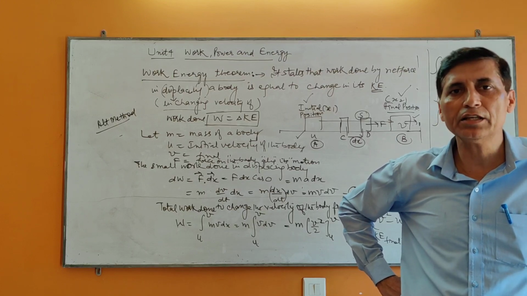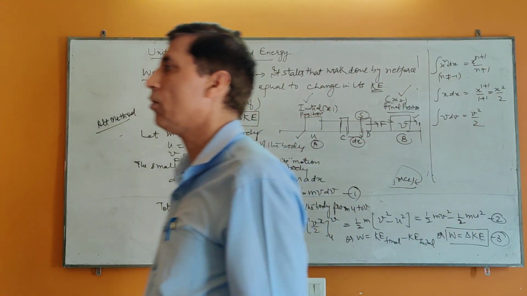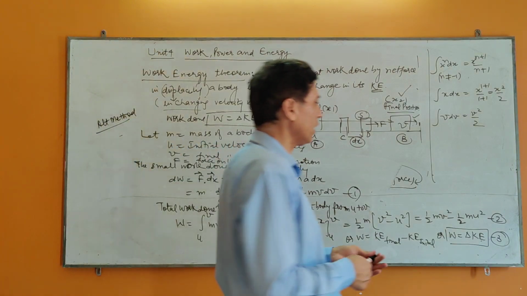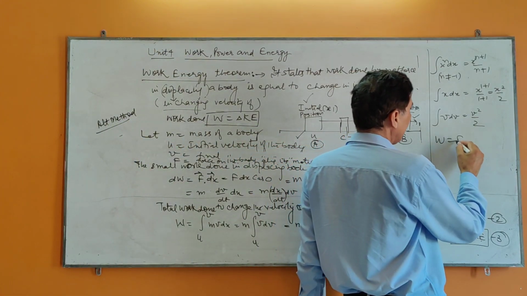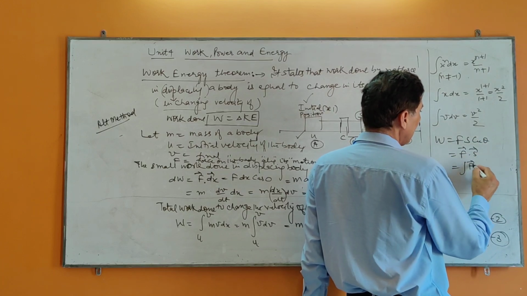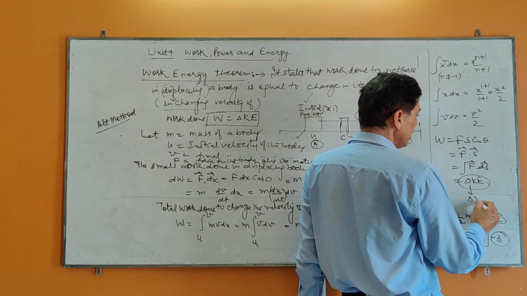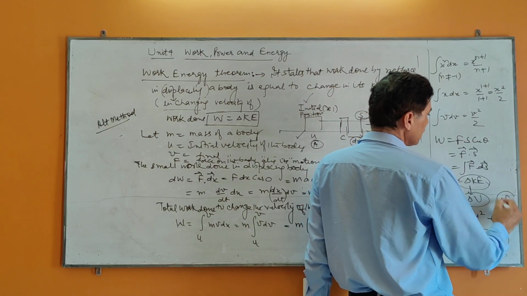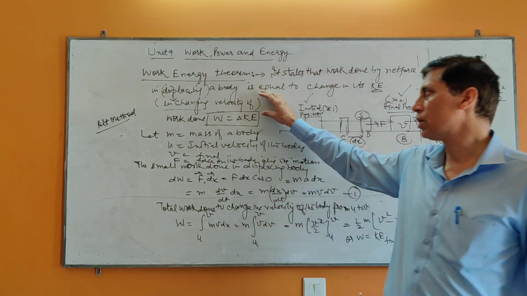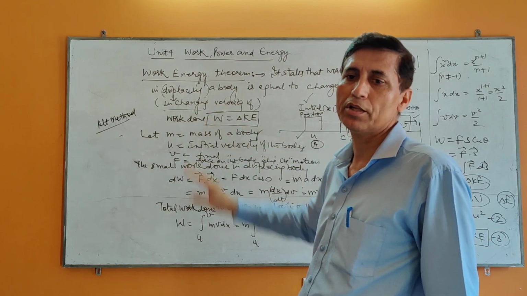So what is mechanical energy now? We have studied the kinetic energy, we have studied already the potential energy. Mechanical energy is the sum of kinetic energy and potential energy. So you have several formulae for work done. Another formula you have got, just like F into S cos theta, F dot ds, is equal to integral F dot ds, is equal to change in kinetic energy, and application is change in potential energy or change in total energy. It depends on the nature of the question. So this is work energy theorem in which the change in kinetic energy is equal to the work done on the body. I hope it is clear to everybody.